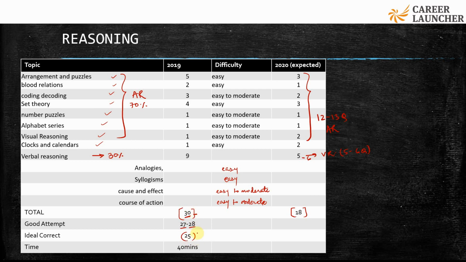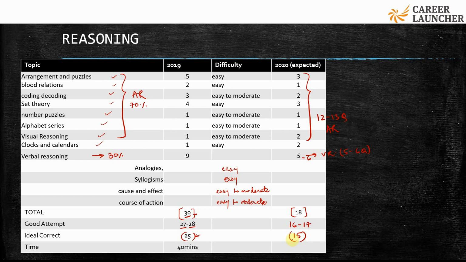I believe this would remain similar in the upcoming paper, and out of 18, around 16 to 17 would be a good attempt, of which 15 would be a good score.